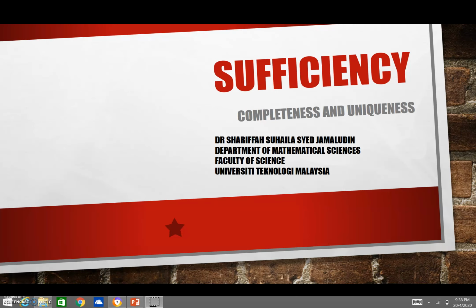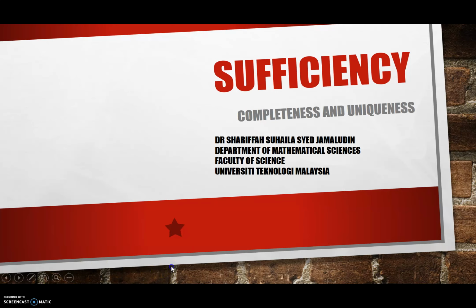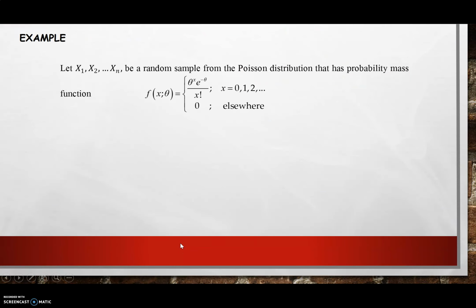This is the continuation of the previous class where I already emphasized the definition of sufficiency and properties of sufficient statistic. Today, we will focus on the topic of completeness and uniqueness. Suppose we have a random sample from the Poisson distribution that has the probability mass function, which can be written as theta to the power x exponential to the power minus theta over x factorial.